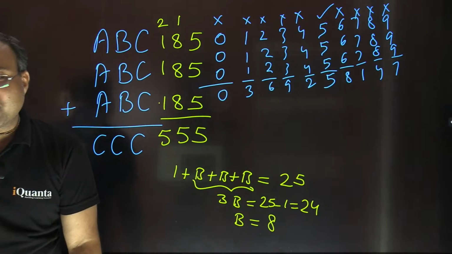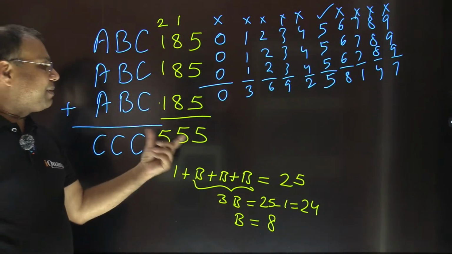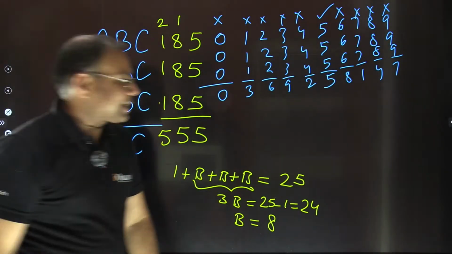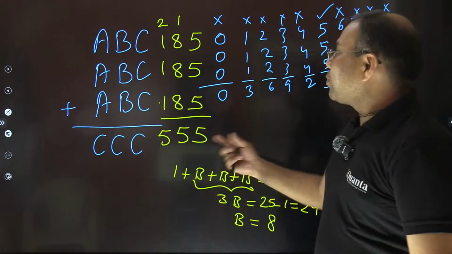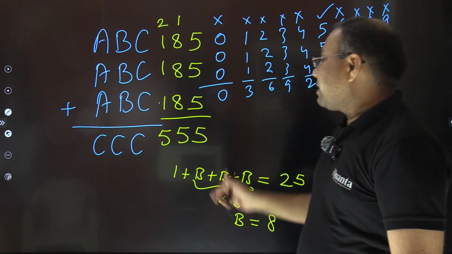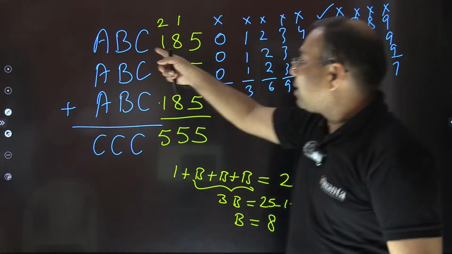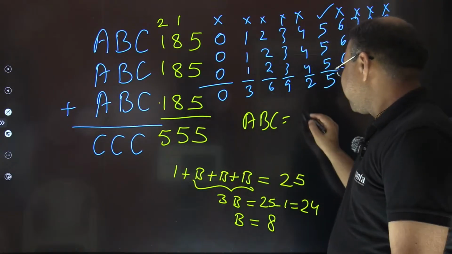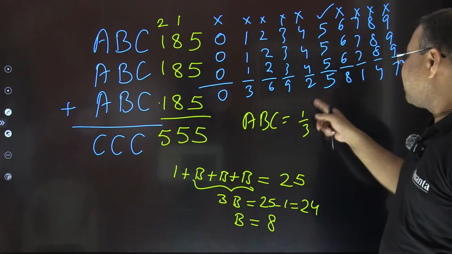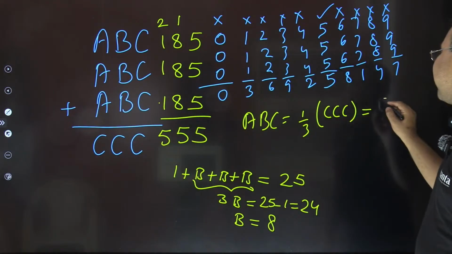And Dhruv has already mentioned a very nice method: the moment we have figured out that C must be 5, that means the number is 555. Yes, we could directly do that. Dhruv has mentioned it again. So there was no need to spend time separately finding the values of A and B. We could have directly said that this ABC is 1/3 of CCC, isn't it? 3 times ABC is CCC, right? Which means ABC is 1/3 of CCC, which is 555 divided by 3.